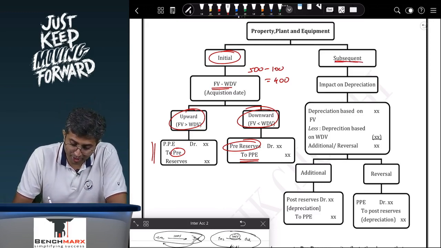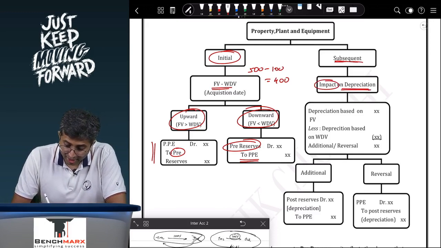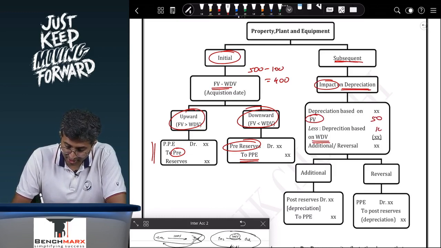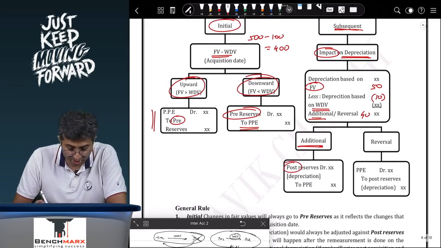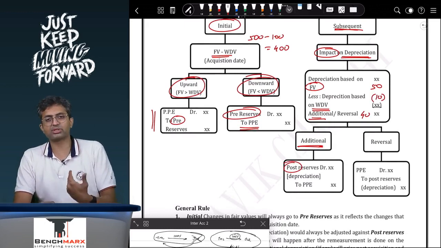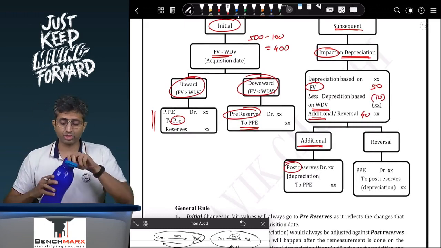Subsequent adjustment will be the impact on depreciation. You will find a depreciation based on fair value, which in our example was 50, depreciation based on WDV, which in our example was 10, and hence 40 is the additional depreciation. If there is an additional depreciation, then it will reduce the profits, but this is depreciation for a period after the date of acquisition and hence post.